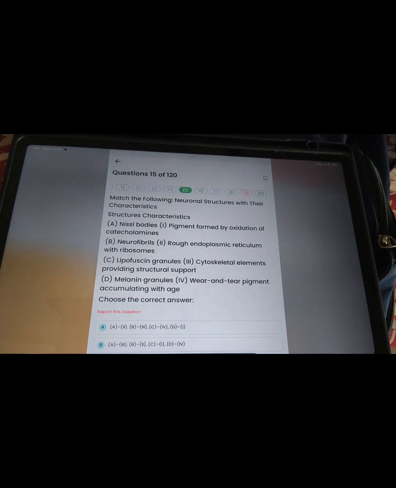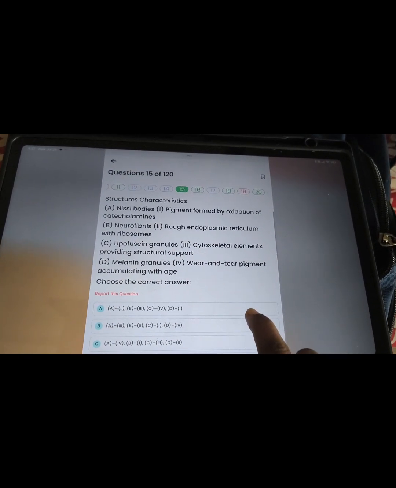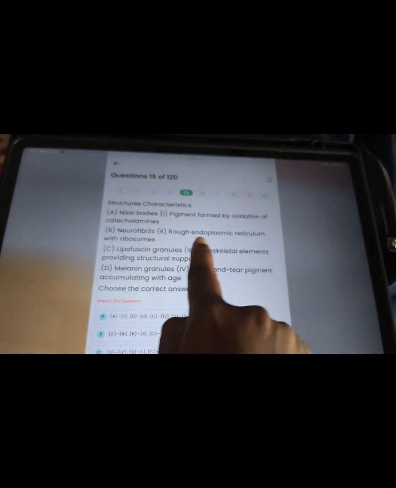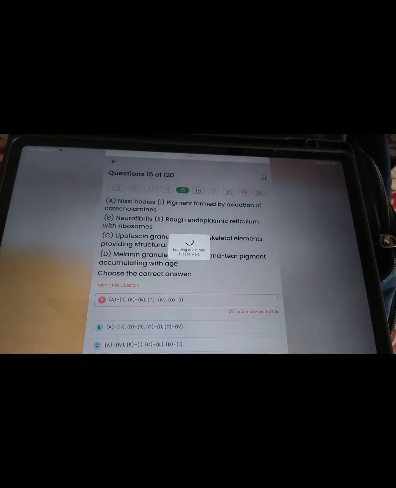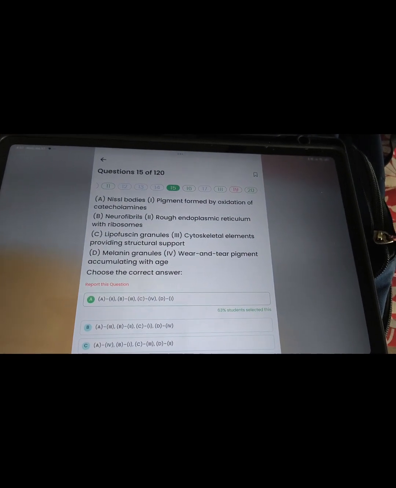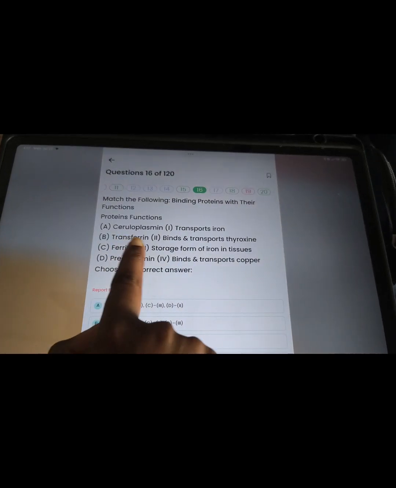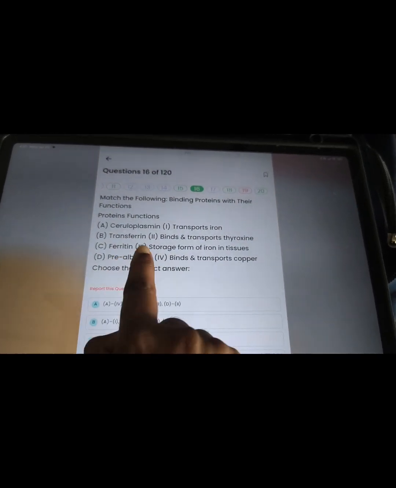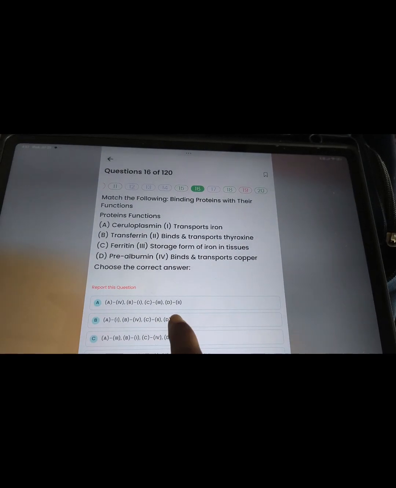Then it is coming from the physiology part. Here I can say Nissl body, rough endoplasmic reticulum. You can see the answer will be correct only if you match one. Then binding protein and function. As you know, ceruloplasmin binds copper, and transferrin transports iron. So we can go with this.